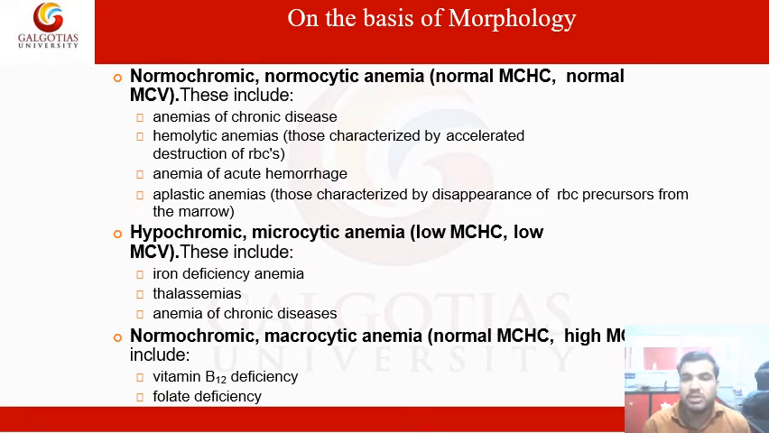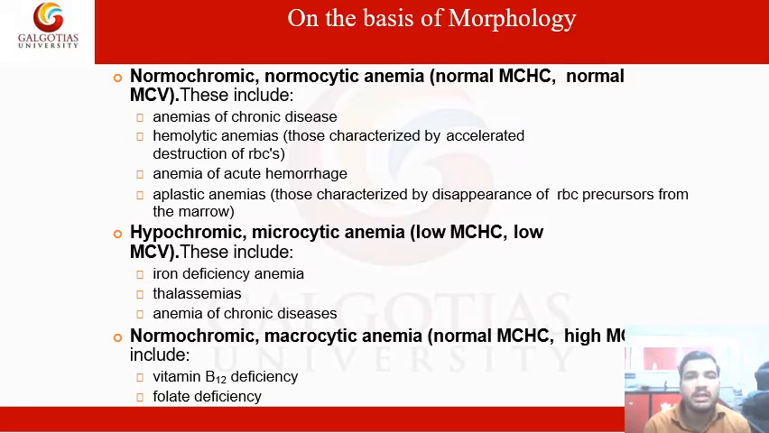Means the formation of these red blood cells usually takes place in the bone marrow. So aplastic anemia is characterized by the disappearance of RBC precursors. Means all those precursors which are responsible for the formation of these RBCs in the bone marrow will completely disappear. Moving on, we have hypochromic and microcytic anemia.